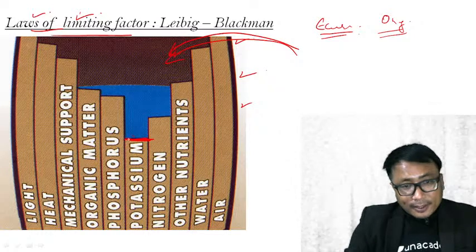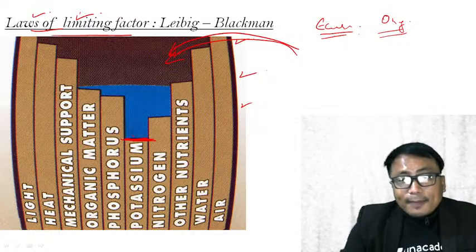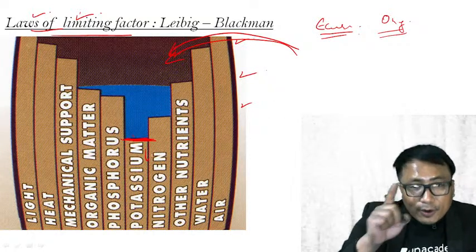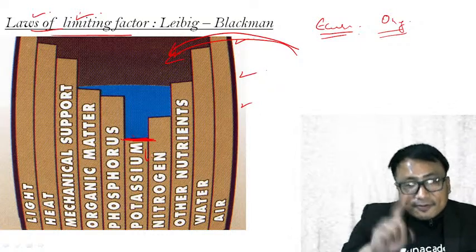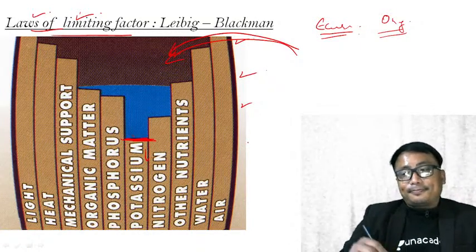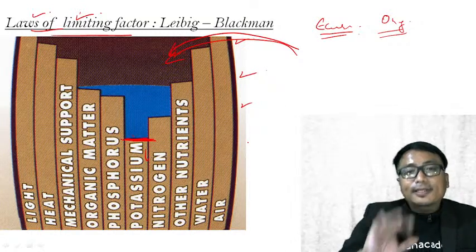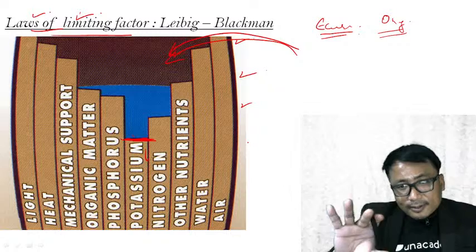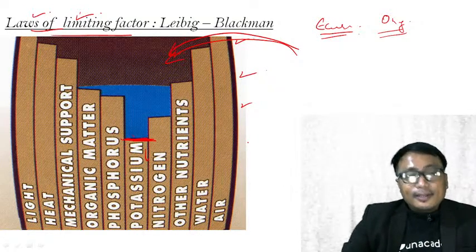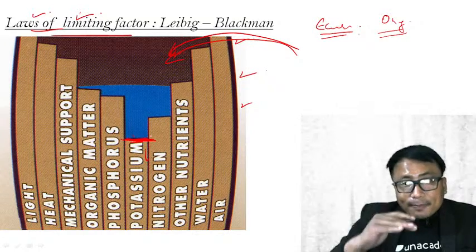Up to this level only, which means in any ecosystem, the minimum amount of any organic or climatic factor will determine what will be the condition of this ecosystem, means how many organisms it can support, or what are the organisms it can support.